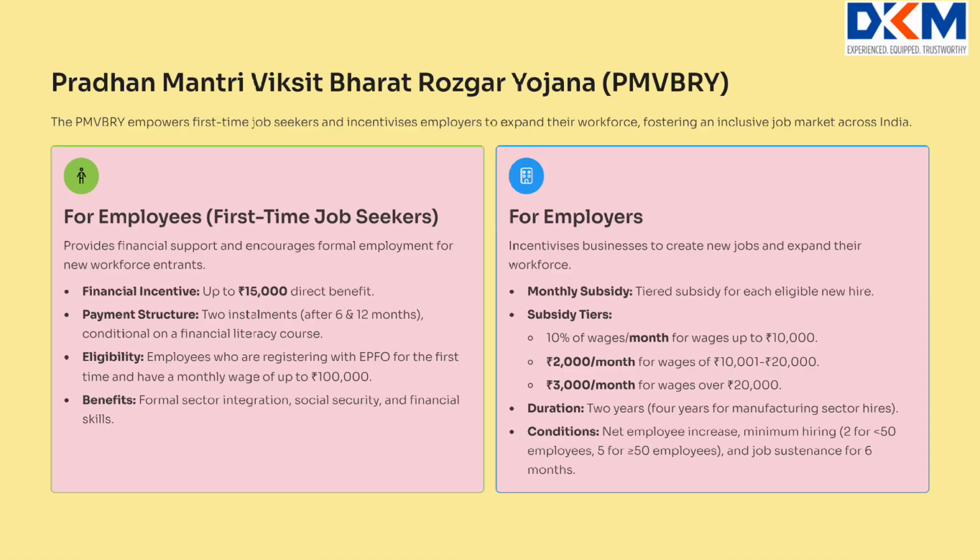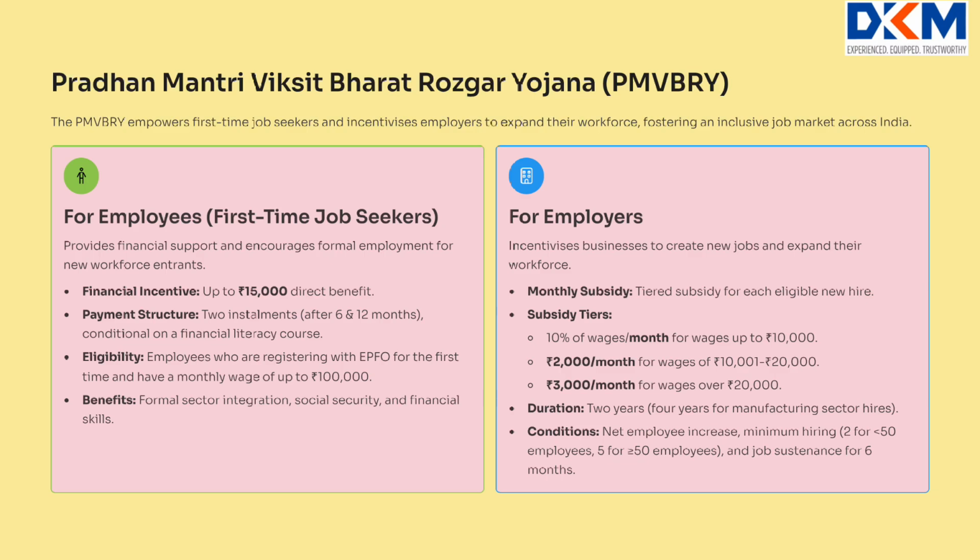Financial incentive: up to Rs 15,000 direct benefit. Payment structure: 2 installments after 6 and 12 months, conditional on a financial literacy course. Eligibility: employees who are registering with EPFO for the first time and have a monthly wage of up to Rs 1 lakh. Benefits: formal sector integration, social security and financial skills.